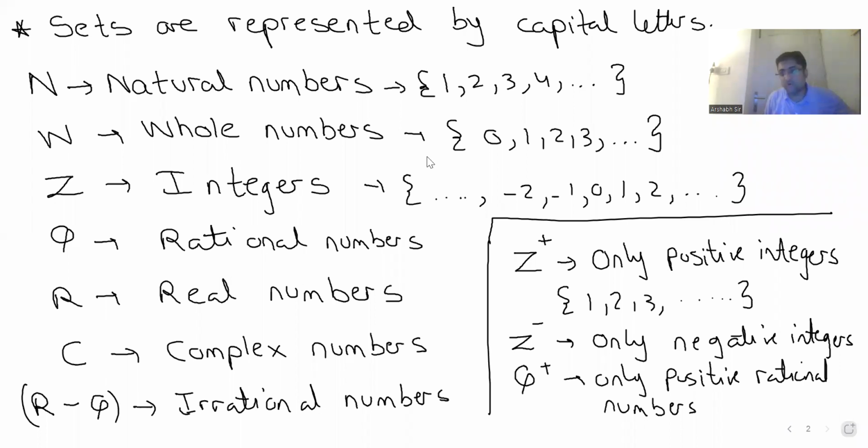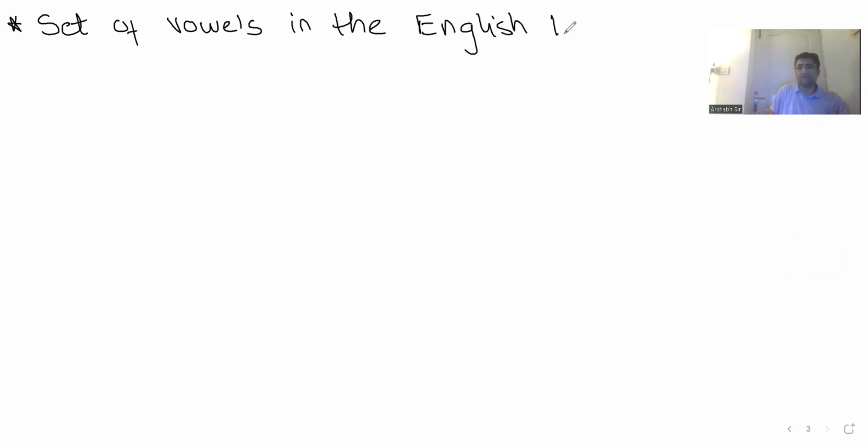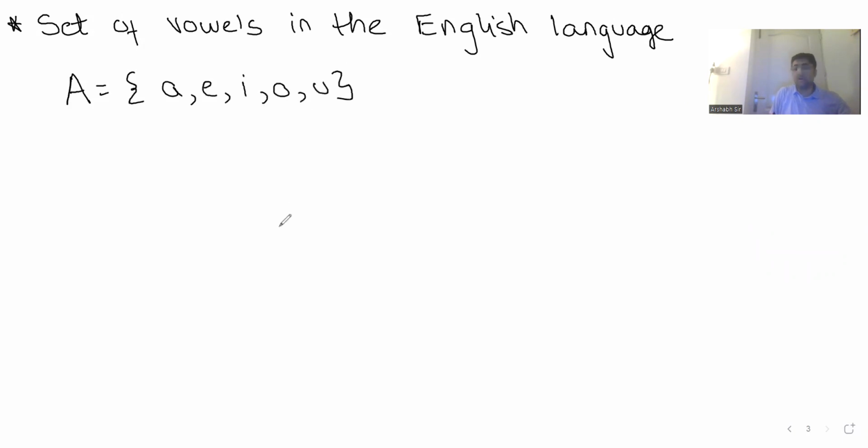Now, guys, how do you represent a set? Like I told you, let's say I want to represent the set of vowels in the English language. So let's say we call it set A, flower braces, A, E, I, O, U. Now guys, this is basically how you represent a set. Of course, we learned the two ways you can represent a set. Now, in this, what is important is each of these are known as elements of a set.